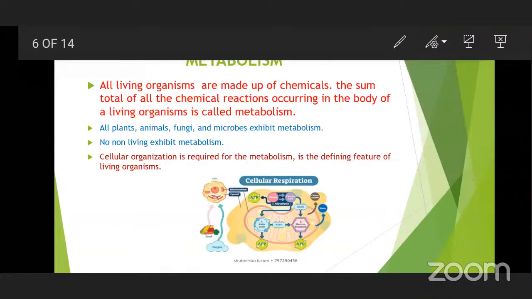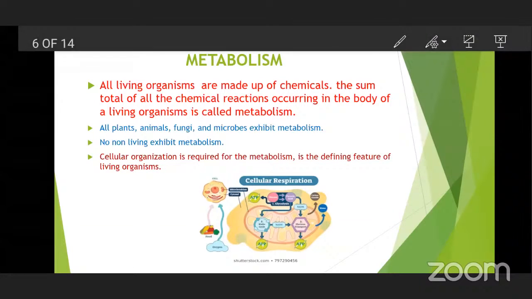So here we can say that the cell is very complex in nature and it is the structural and functional unit of a living organism, and it is the defining property. With this, we came to know how we can say an object is living. An object is considered to be living if it exhibits response to stimulus, metabolism, or cellular organization.